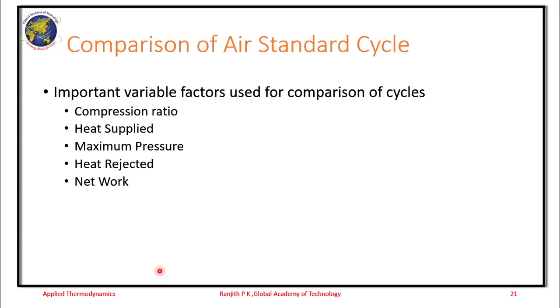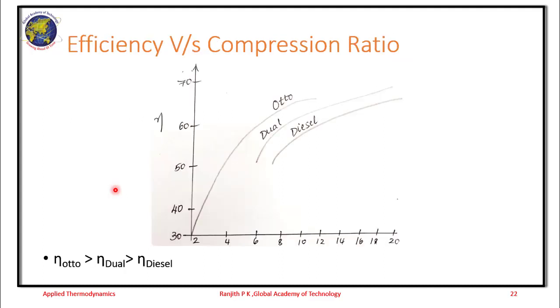Now, when we look at the comparison of the air standard cycles, there are various factors through which we compare them, be it the Otto cycle, the diesel cycle, or the dual cycle. The usual parameters include compression ratio, heat supplied, maximum pressure, heat rejected, and the net work done.